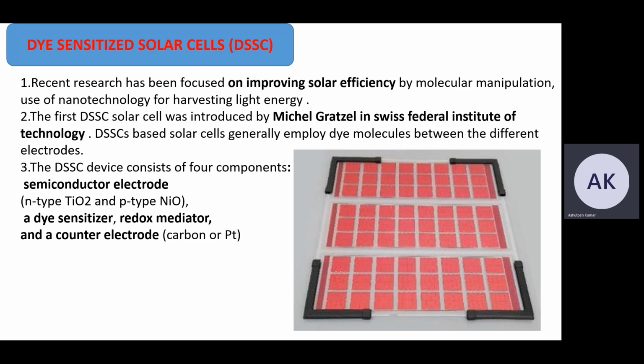DSSC-based solar cells generally employ dye molecules between the different electrodes. The DSSC device consists of four components, that is semiconductor electrodes, N-type and P-type, a dye sensitizer, redox mediator, and counter electrodes.